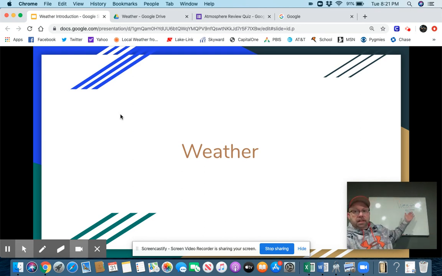As you can see on the whiteboard of learning, the keyword is weather. And that's a fancy tornado that you're going to see. We won't talk about tornadoes today, but we will talk about them down the road. I'm going to try something different. I've got a Google slideshow here that I'm going to utilize to go through the information.